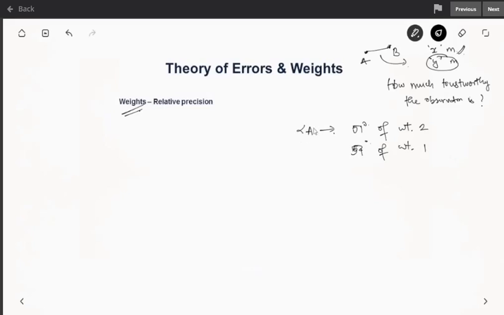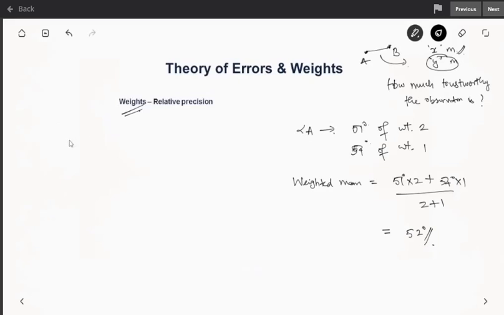So what will be the actual angle of A, or in other words the weighted mean? That is equal to 51 degrees into 2 plus 54 degrees into 1, divided by 2 plus 1. If you solve this, it will be 52 degrees. So this is your weighted mean, or you can also call it the most probable value of angle A.